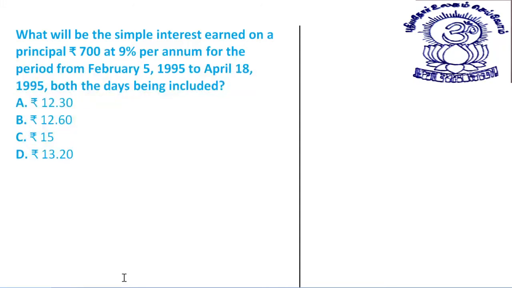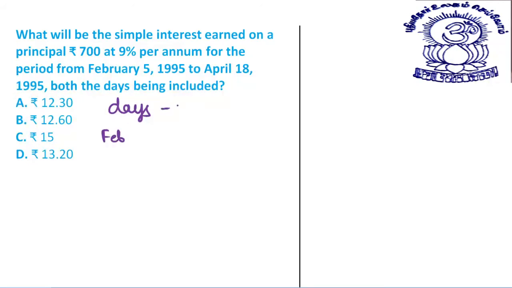The next question we have is, what will be the simple interest earned on a principal of 700 at 9% per annum for the period from February 5, 1995 to April 18, 1995, both the days being included. See, how many days are there in February? Let's count the days first.